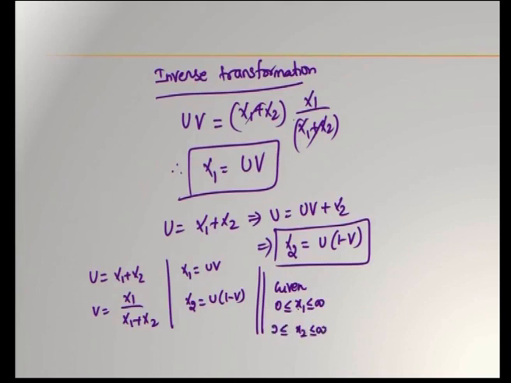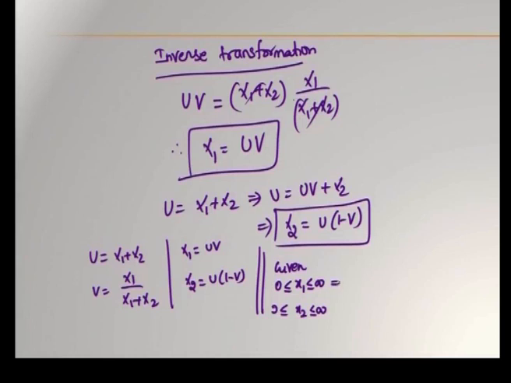This is based on x1 following a gamma distribution and x2 following a gamma distribution, right, and this implies u is equal to x1 plus x2, so 0 less than or equal to u less than or equal to infinity. And v is equal to x1 by x1 plus x2, writing it in small case because now we are writing its limits.